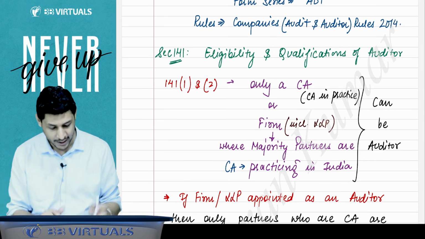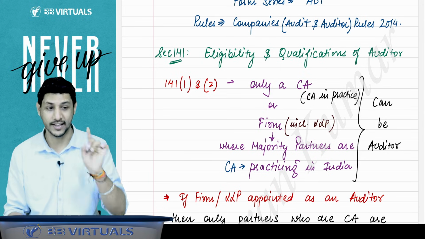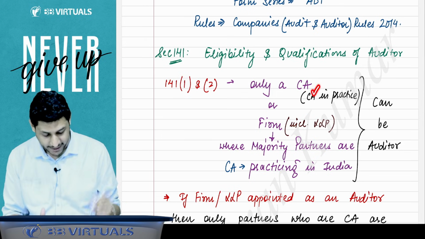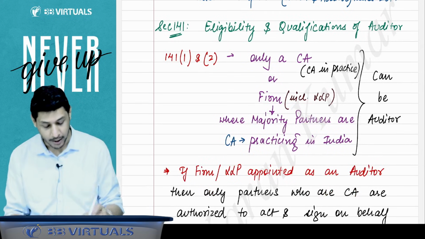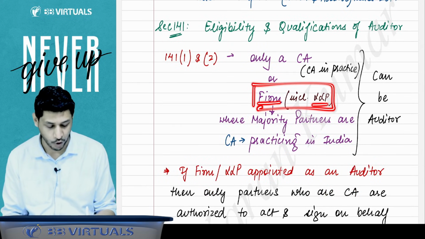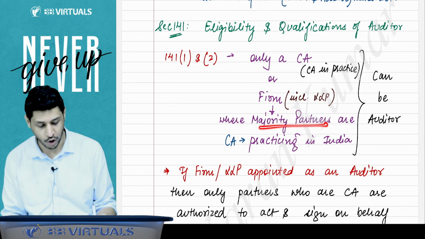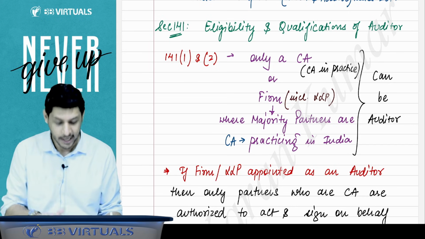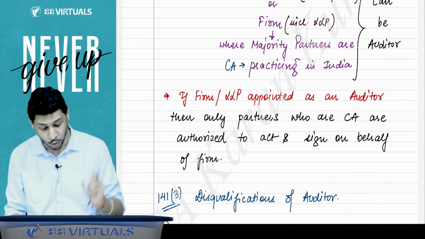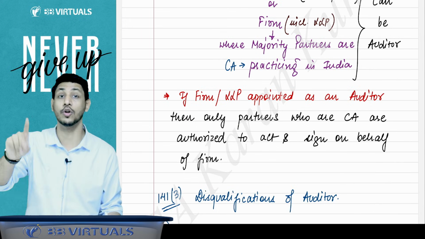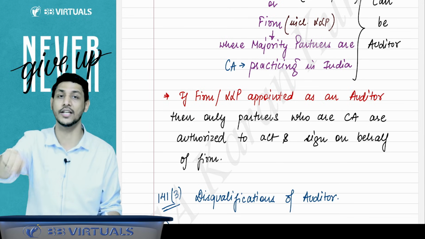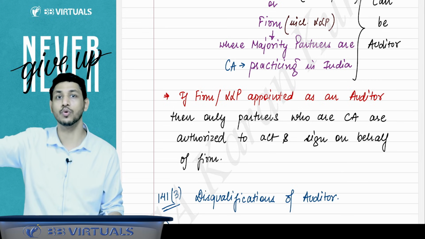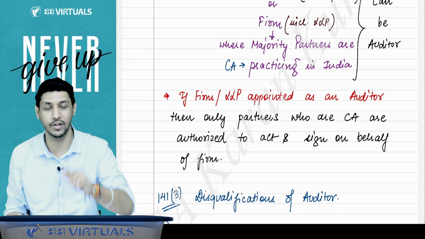We will discuss later on. So only a CA who is a CA in practice can be the auditor. A firm or an LLP can be the auditor, but remember one point: the firm or LLP must have the majority of partners who are CAs practicing in India. Then only that firm or LLP can be appointed as an auditor. If a firm or LLP is appointed as an auditor, then only the partners who are CAs are authorized to act as an auditor, and only they are authorized to sign on the audit report, not the other partners who are non-CA. They are not allowed to do the audit. They are not allowed to sign on the report.